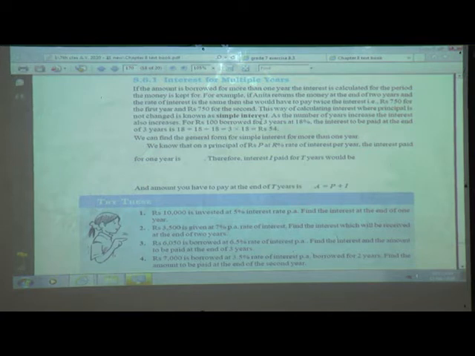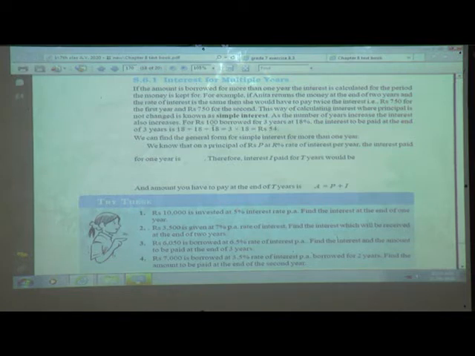The word simple interest, we will calculate some examples. We will have some examples and try to calculate simple interest, and we have compound interest which you will learn in the next year. So what we will learn this year is simple interest. As the number of years increases, the interest also increases. As the number of years increases, meaning you are using that amount for 2 years, 5 years, the interest will also increase.